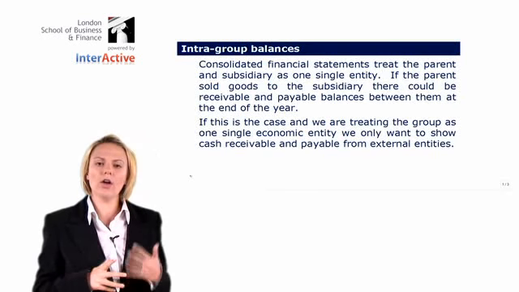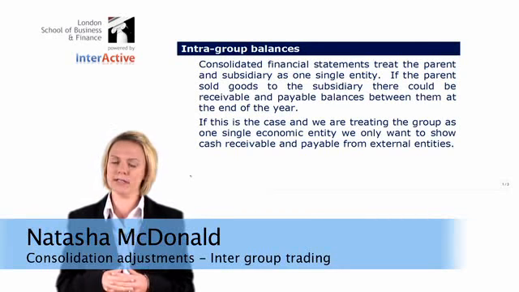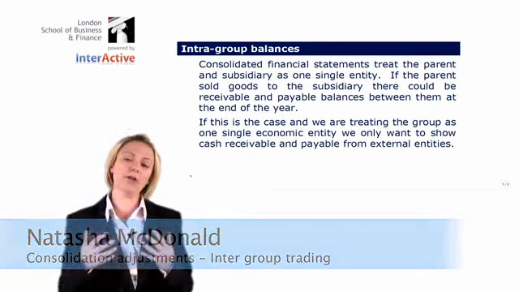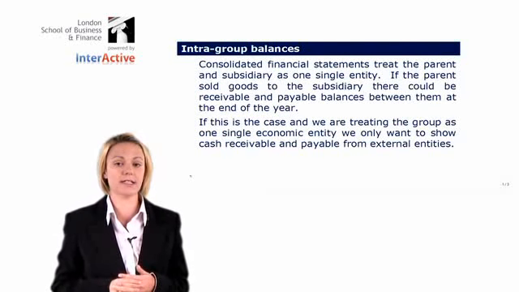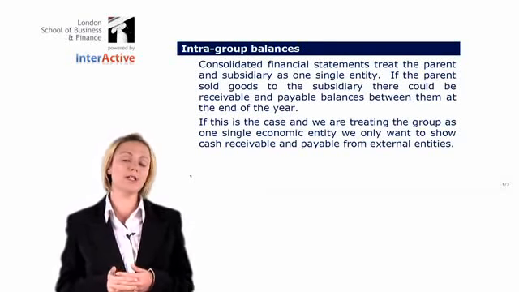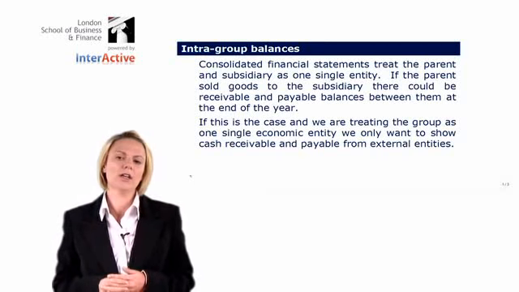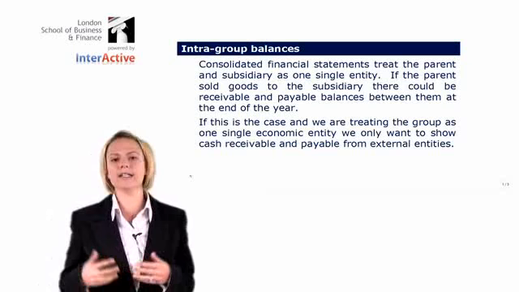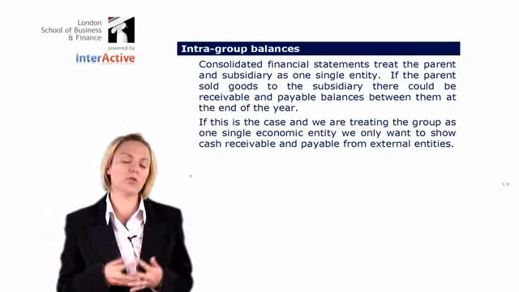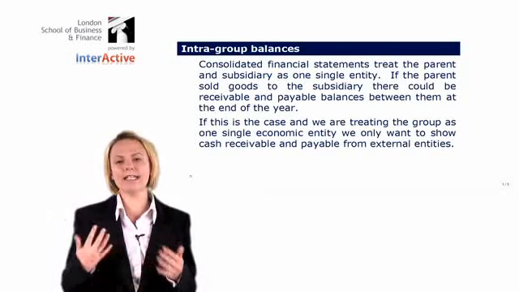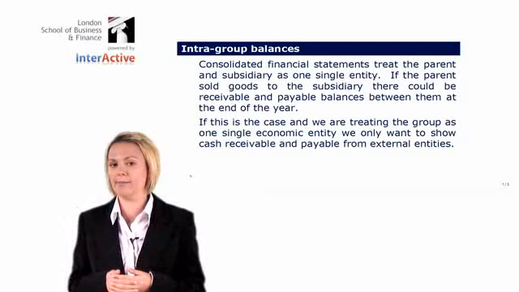Welcome back. In our last video, we had a look at the consolidated statement of financial position and how we put together a complete statement of financial position for a group of companies. In this syllabus, the group of companies will simply be the parent and the subsidiary. Now, we saw the mechanics of the workings, looking at goodwill, NCI and group reserves or group retained earnings. And there are extra questions at the back of this chapter to help you practice those workings again.